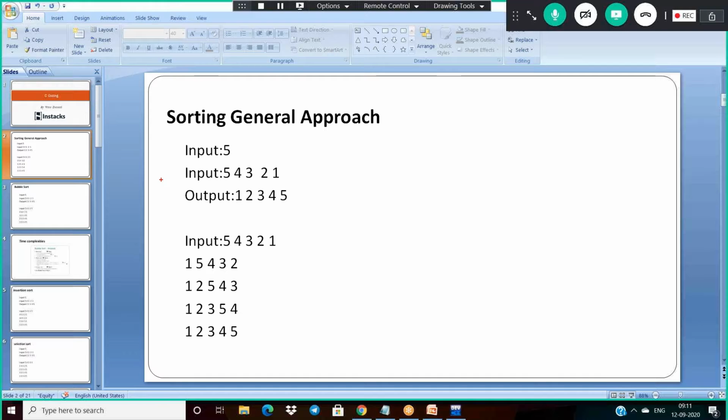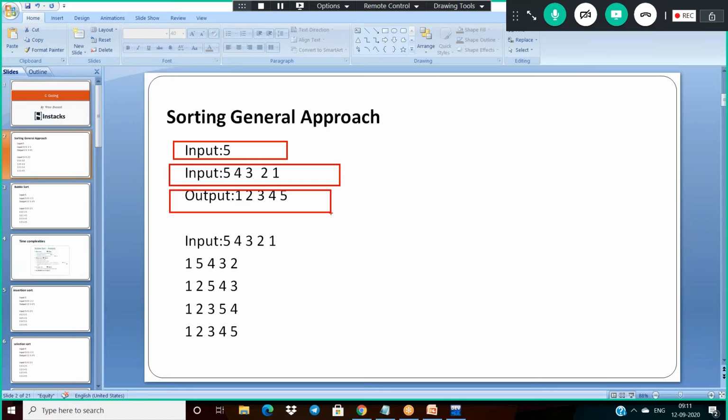Here my input is 5, which means the size of the array is 5. And the input I am giving is 5, 4, 3, 2, 1, and the expected output is 1, 2, 3, 4, 5. Sir, why am I especially taking 5, 4, 3, 2, 1 here?